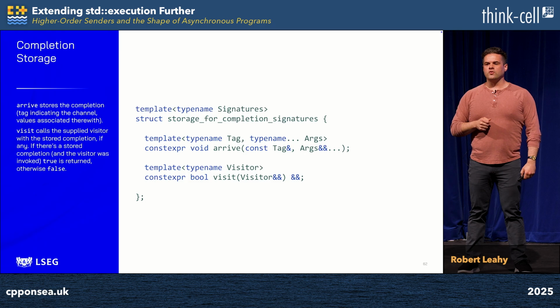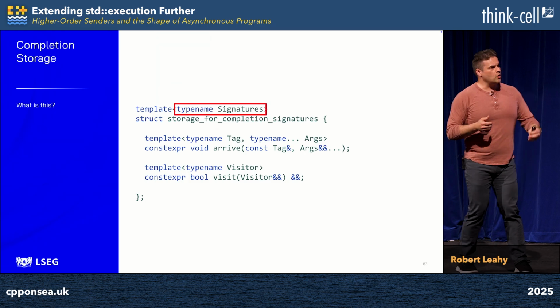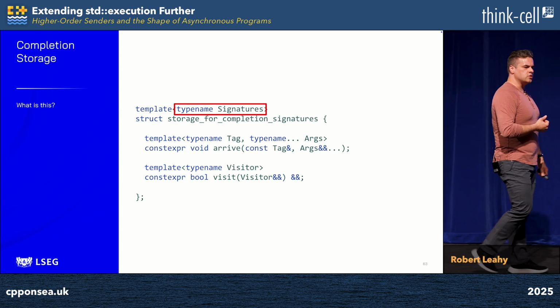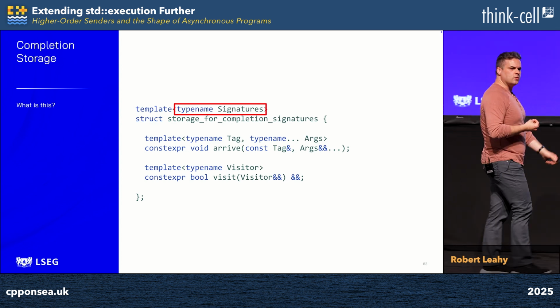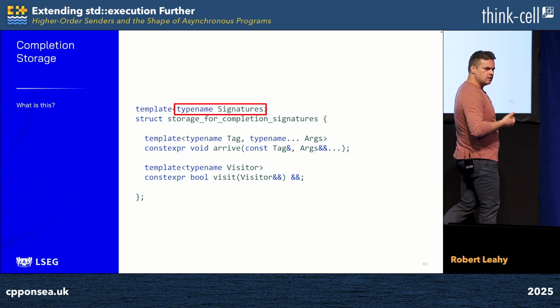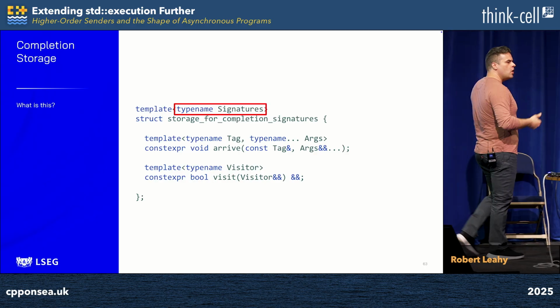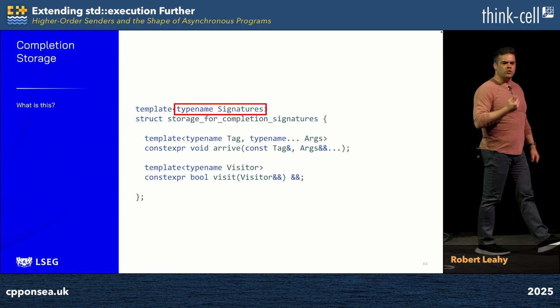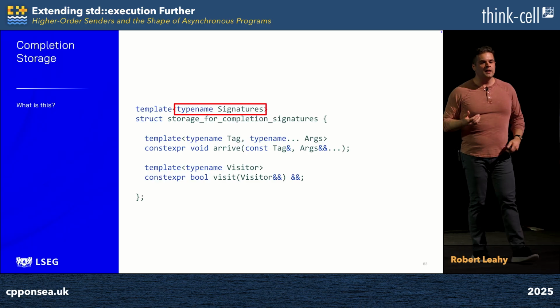But there's something curious in the review of this slide. I said that we instantiate it with the completion signatures, but that's not something we've discussed heretofore. We know with regular synchronous functions that they have a signature that we can use to reason about the ways in which they complete. They have a return type. They can be no-except or not, but does an analog to that exist in the asynchronous universe given to us by std::execution? And the answer to that is yes.